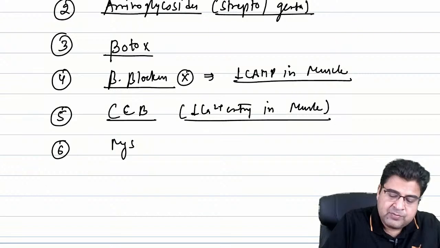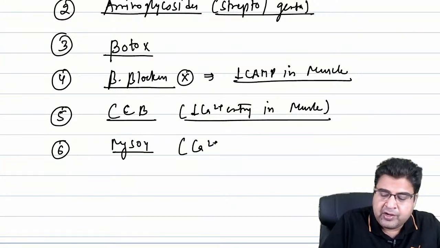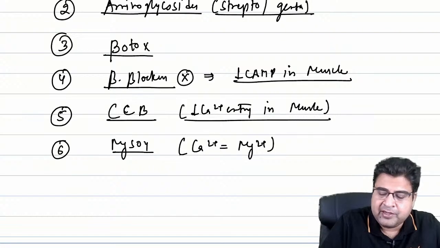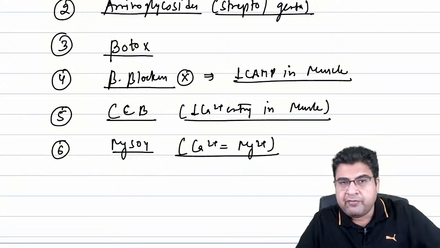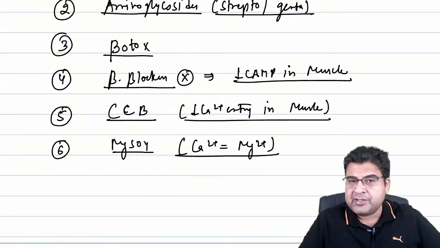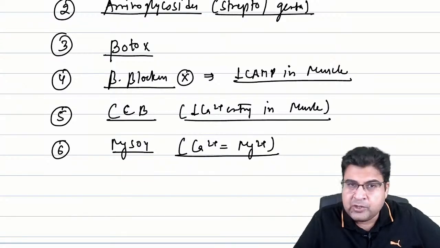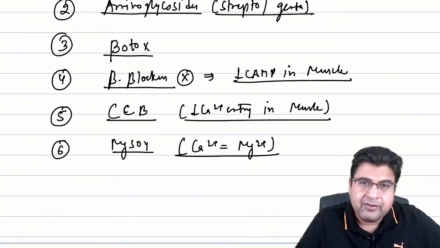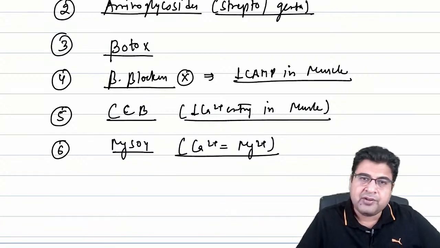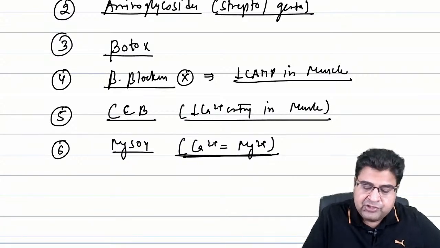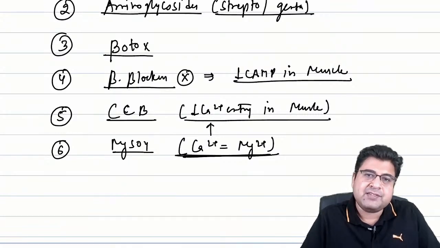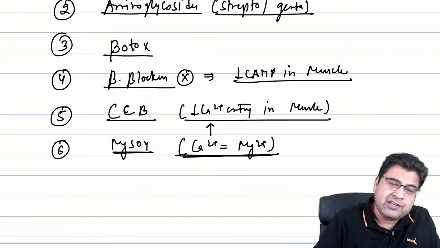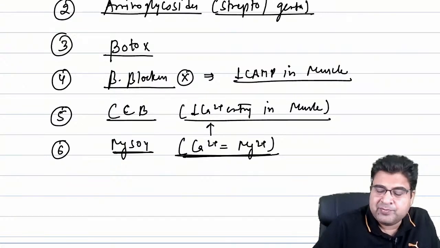Sixth medicine is magnesium sulfate. Guys, please remember, the body cannot differentiate between calcium and the magnesium ion. So whenever we give magnesium sulfate to a patient, like we use in eclampsia in pregnant females, the deep tendon reflex is gone. So when you give magnesium from outside, it will block the calcium entry in muscles. Magnesium will go and occupy the calcium channel, and once it occupies the calcium channel, it will stop the calcium entry in the muscles.